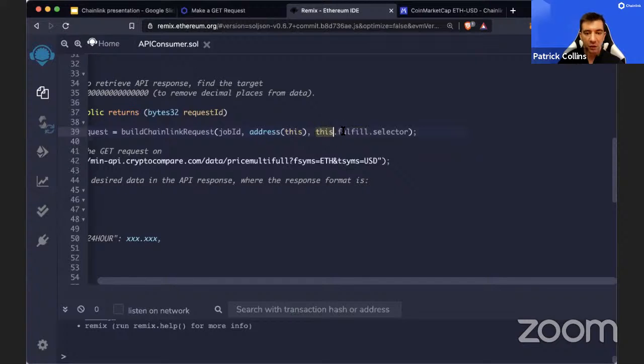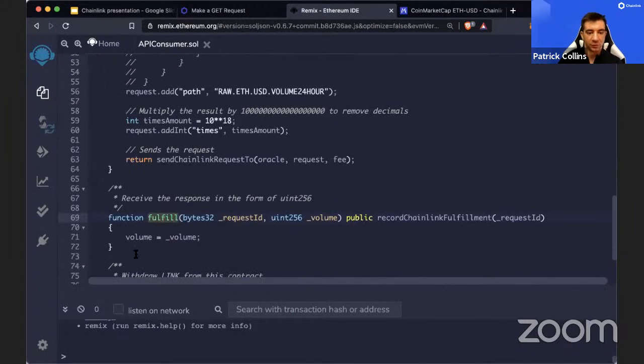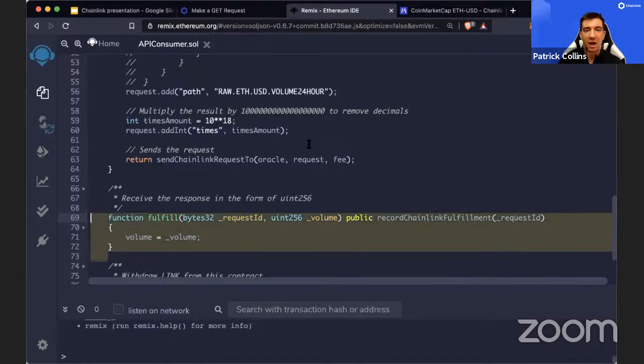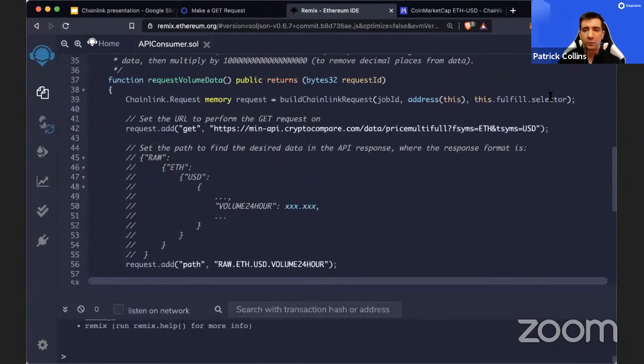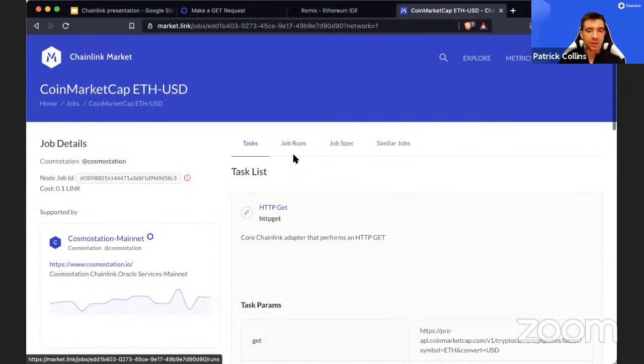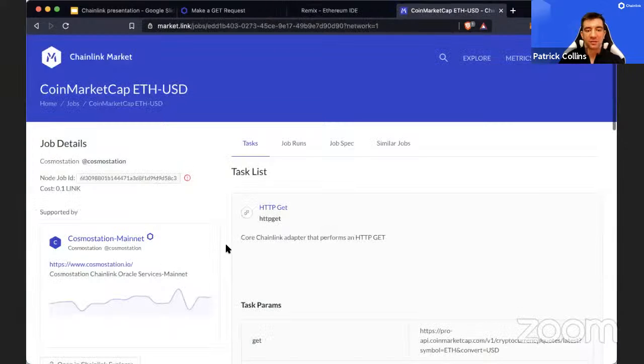So we're going to say this contract dot fulfill dot selector. And if we look down here, there's a function called fulfill. So that's how we define what the callback function is. Once we create this request, we can start adding the parameters to the adapters. Now, what does that mean? So let's take this job, for example.